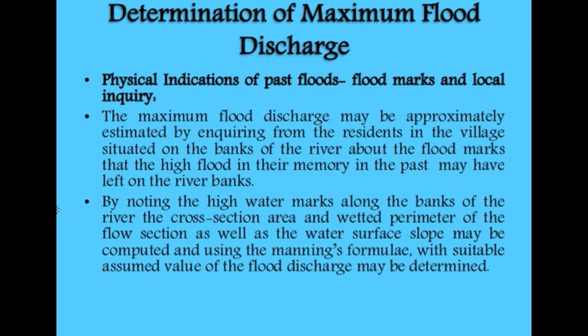Now, physical indications of past floods: flood marks and local inquiry. There may be some physical indications of flooding formed when the highest flood occurred. Based on that, we decide the water level at that point at the time of the high flood, and based on that we design the discharge. But that method is only suitable for small scale cross drainage work.